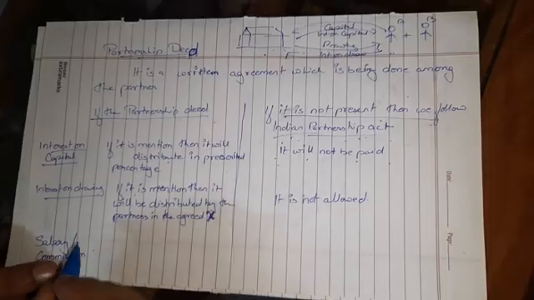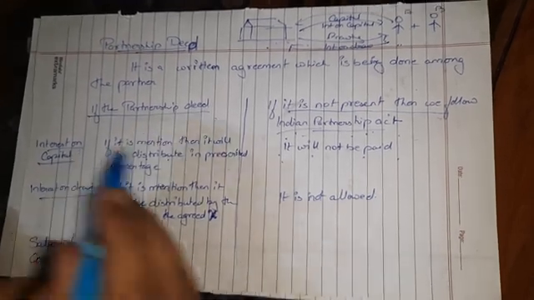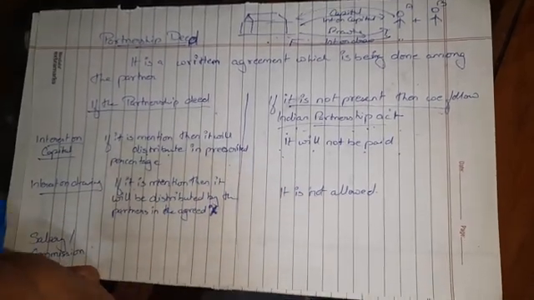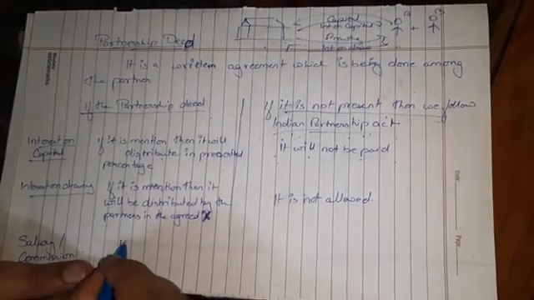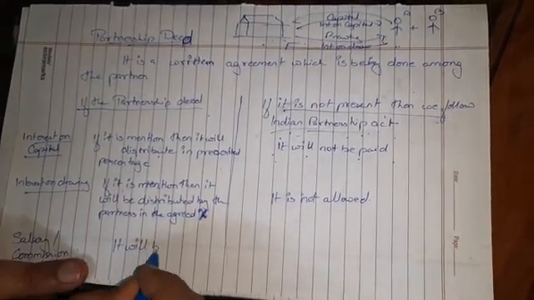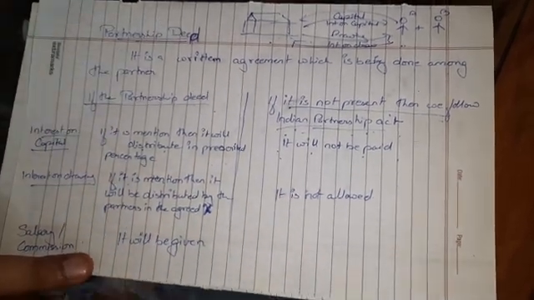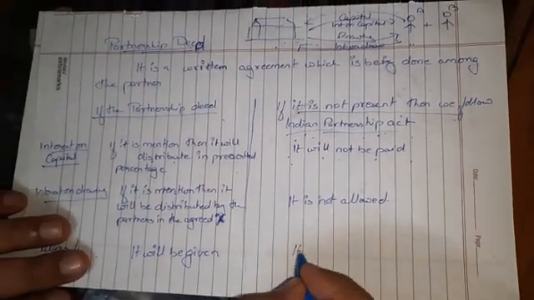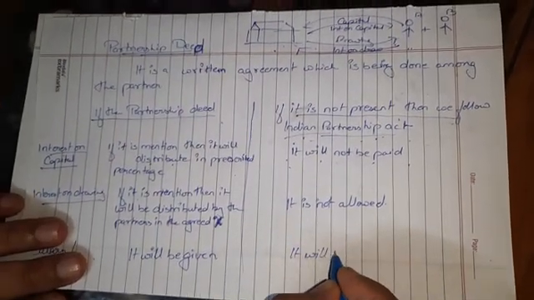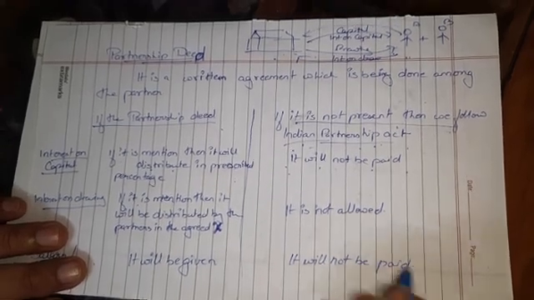If salary or commission is mentioned in the partnership deed, it will be given. But if it is not mentioned in the partnership deed, or if there is no partnership deed, then according to the Indian Partnership Act, it will not be paid to the partners.